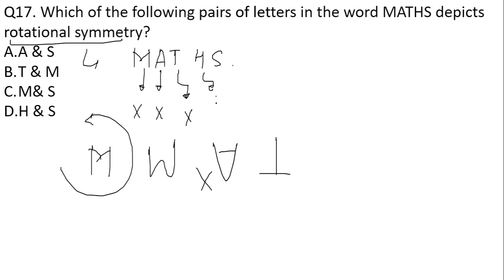Here we are considering the 180 degree rotation as well as 360 degree rotation. So letter H as well as letter S has the rotational symmetry. So the correct answer for the given question is option H and S, where both letters have 180 degree symmetry as well as 360 degree symmetry. Got it? Moving on to the next question now.